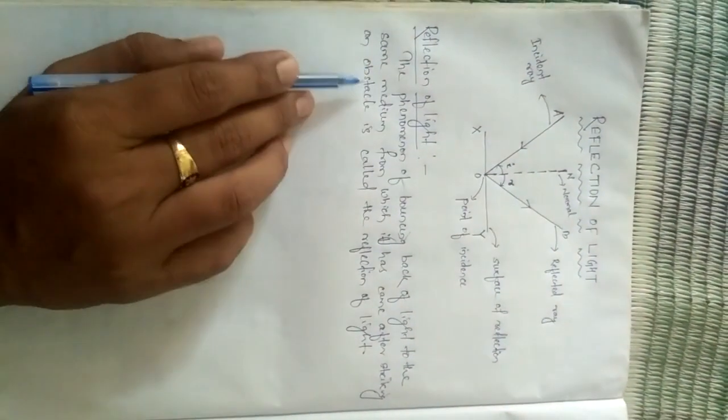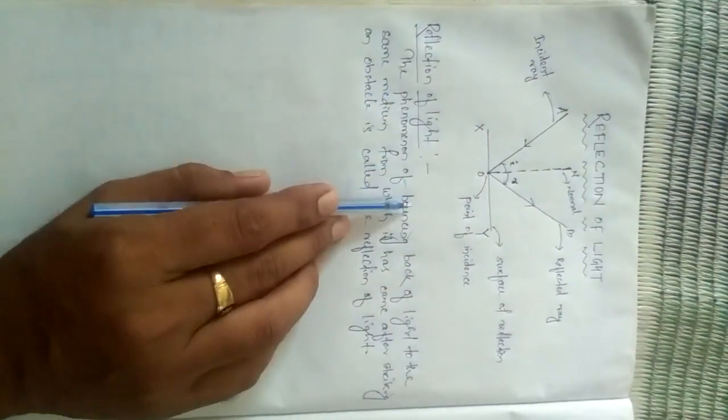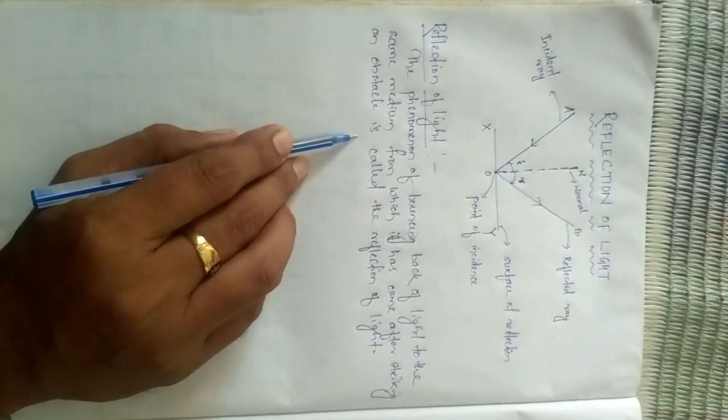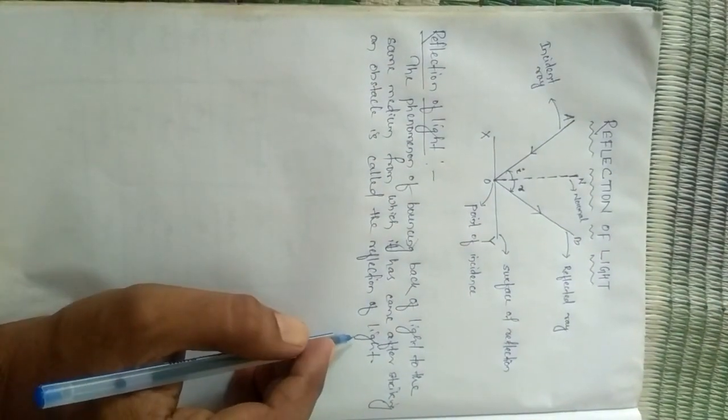Dear student, today we are going to learn about the concept of reflection of light. First of all, we will come to know about the reflection of light, that is here as already written. The phenomenon of bouncing back of light to the same medium from which it has come after striking an obstacle is called the reflection of light.